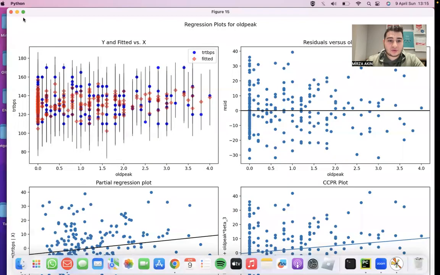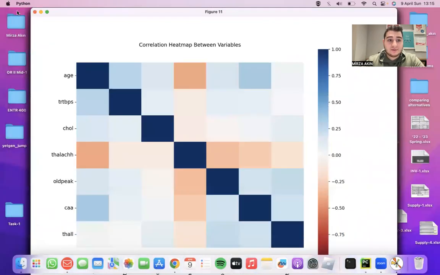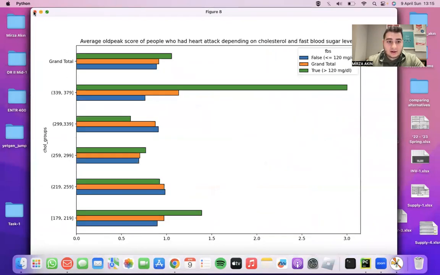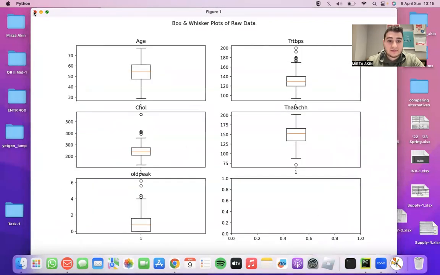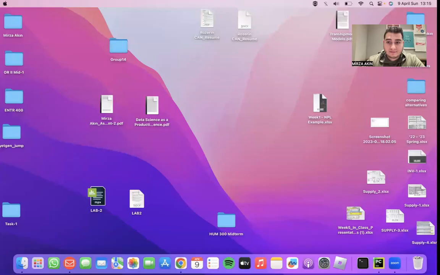And also pivots, as you see. Regression plots and some other plots. Correlation heat map, QQ plots, histograms, count bar charts and mean bar charts, which are estimated by pivot tables. Outliers: I just closed the second box plot, but this is the first box plot, and we can see outliers clearly for these categories, and so on. Thanks for your time and consideration.